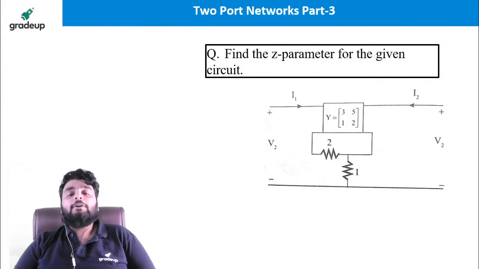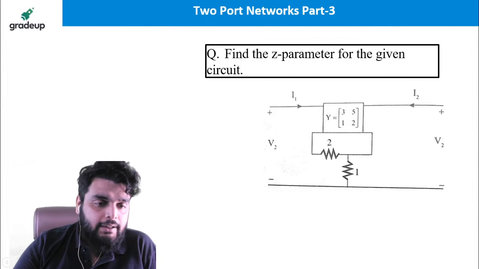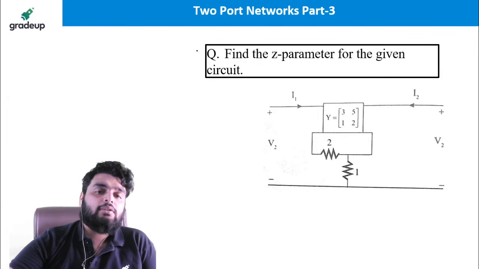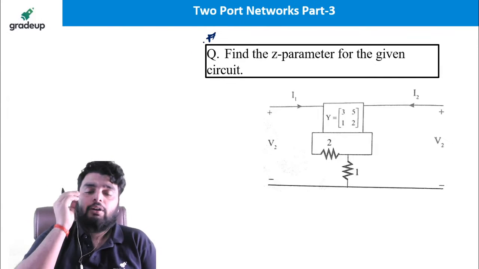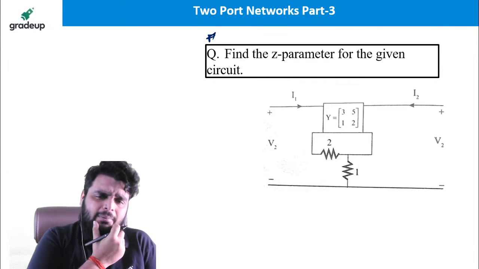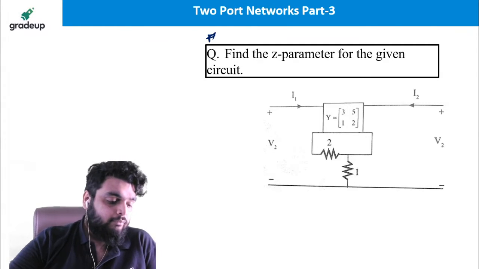Find the Z parameter for the given circuit. The circuit is given and I need to find out the Z parameter. This is a good question, so let's star mark it. First of all, you need to see which type of connection this is. So tell me guys, is this a series connection or a parallel connection? Everyone,